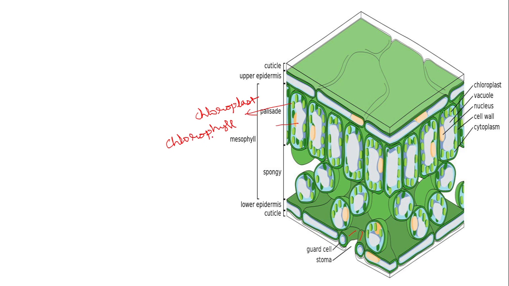Now, as a byproduct of photosynthesis, oxygen is released, and for photosynthesis we require carbon dioxide. So gaseous exchange has to take place in this site of photosynthesis. For that there should be some space allowing the movement of gases. That space is provided by the arrangement of spongy cells of the mesophyll. Here you can observe some more air spaces. Through those air spaces, the movement of gases will be easy.